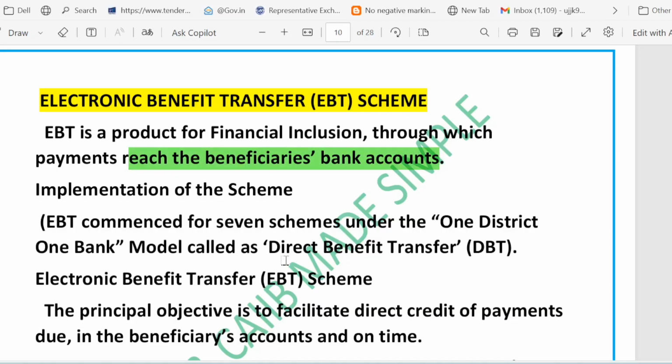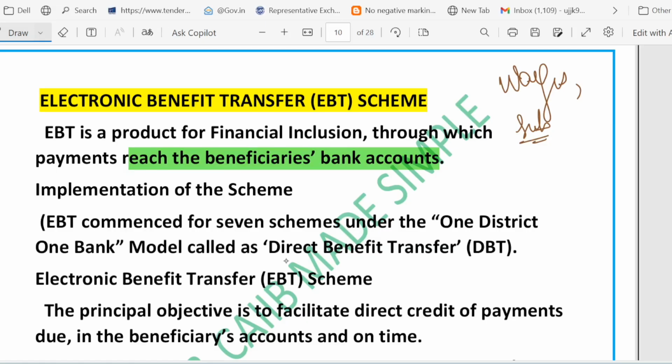This could be for wages or subsidies or other administrative payment. One popular form of EBT is called DBT. DBT stands for direct benefit transfer. Please remember it. So basically, where payments are made straight to the people's bank account, that is called direct benefit transfer.